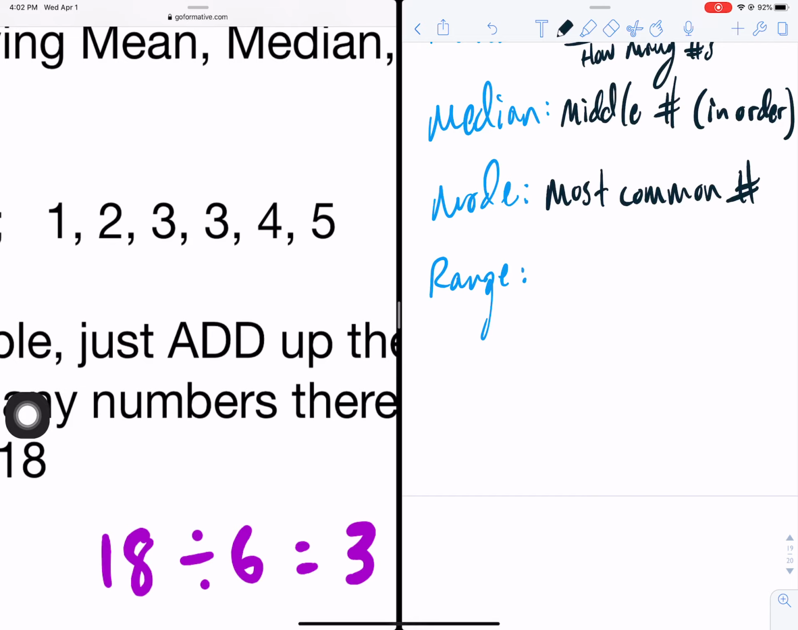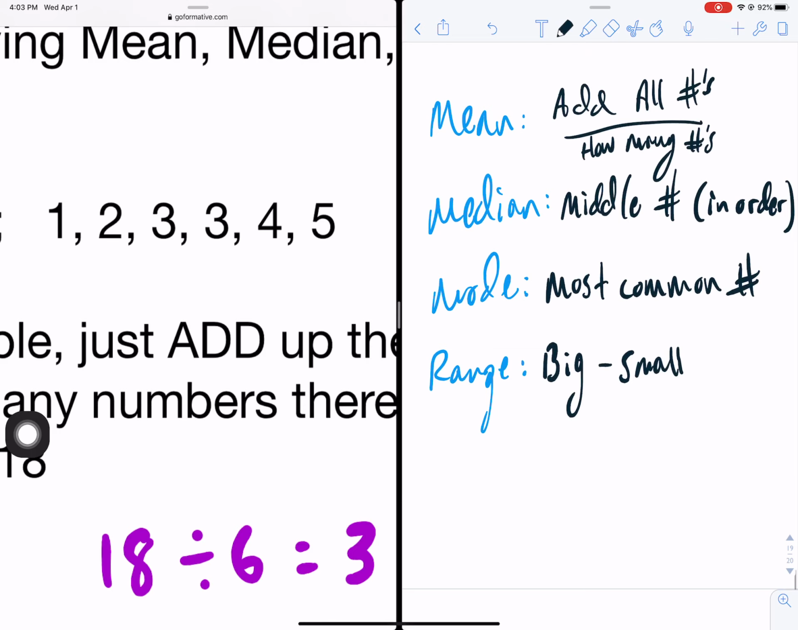Okay. The range is the biggest number minus the smallest number. So what's the biggest number here? 5. What's the smallest number? 1. So what's the range? 4. And that, my friends, screenshot, is how you find the mean, median, mode, and range.